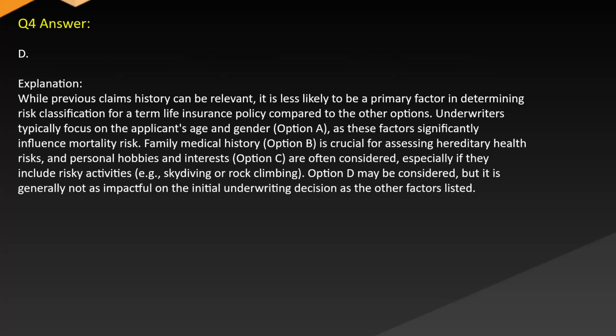Answer. D. Explanation. While previous claims history can be relevant, it is less likely to be a primary factor in determining risk classification for a term life insurance policy compared to the other options. Underwriters typically focus on the applicant's age and gender, option A, as these factors significantly influence mortality risk. Family medical history, option B, is crucial for assessing hereditary health risks, and personal hobbies and interests, option C, are often considered, especially if they include risky activities, e.g., skydiving or rock climbing. Option D may be considered, but it is generally not as impactful on the initial underwriting decision as the other factors listed.